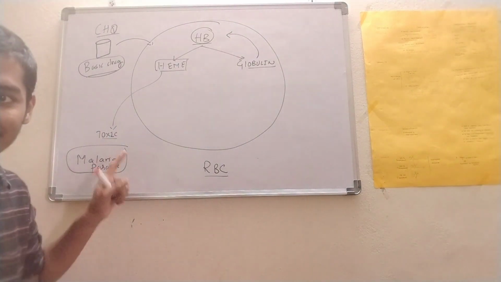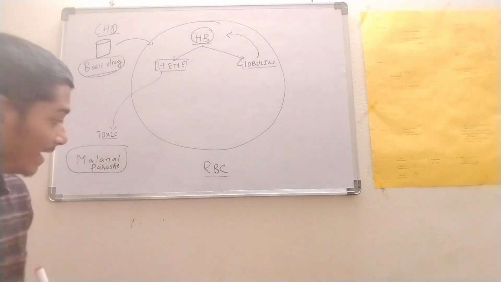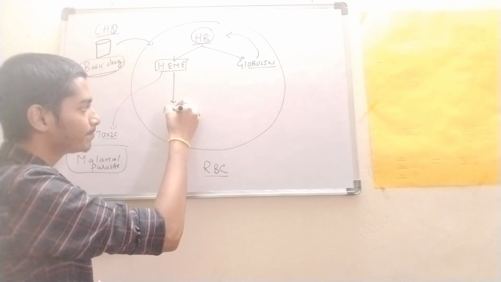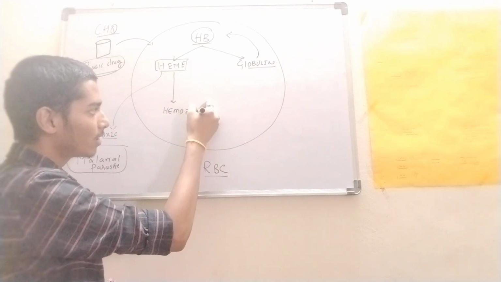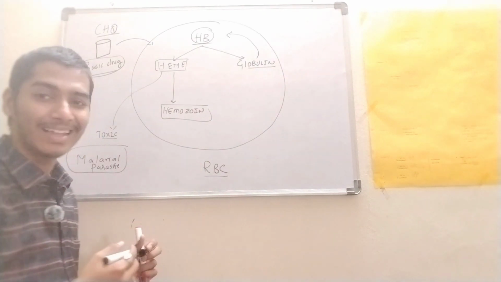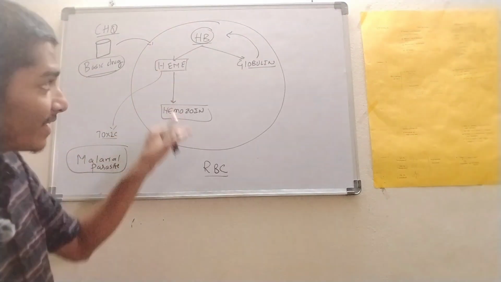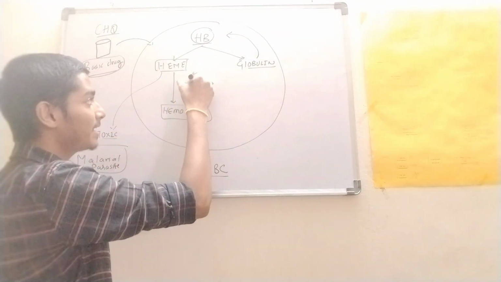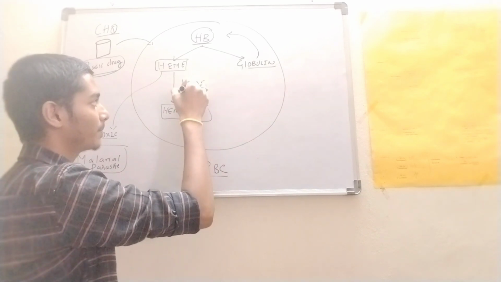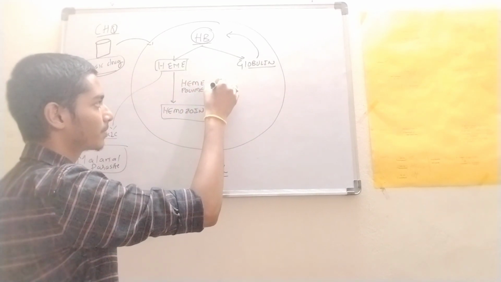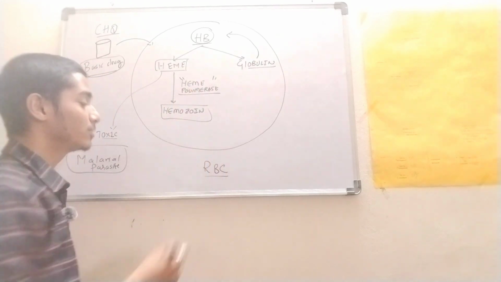So since it is toxic to the malarial parasite, it is converted into hemozoin. This hemozoin is less toxic or non-toxic to the malarial parasite, and for this reaction the enzyme heme polymerase is useful.